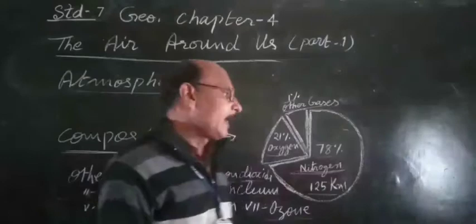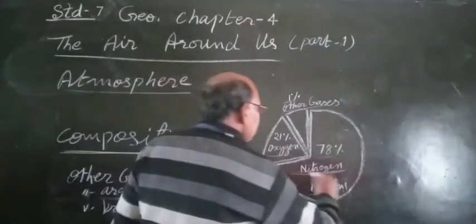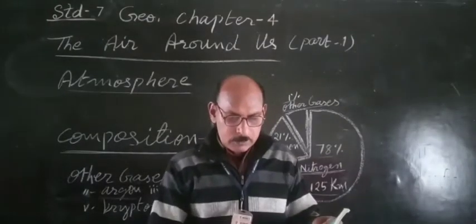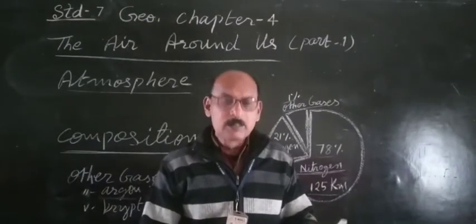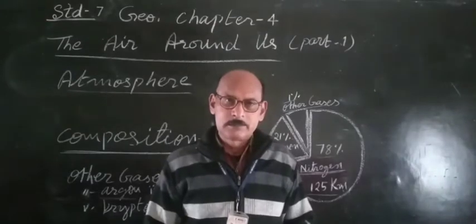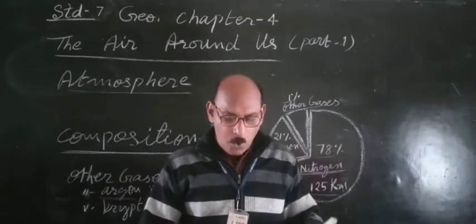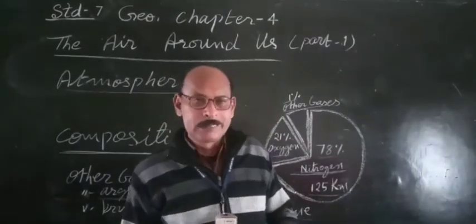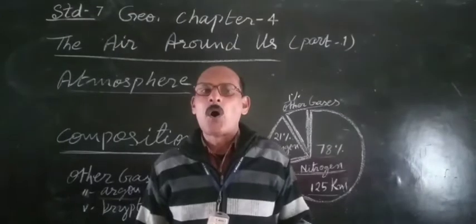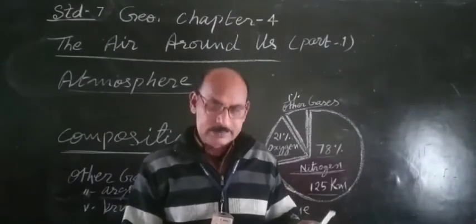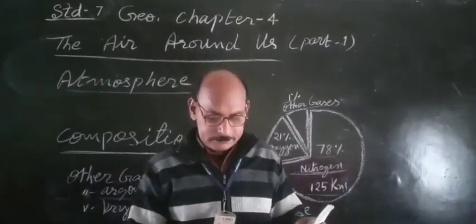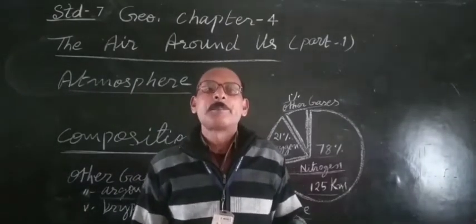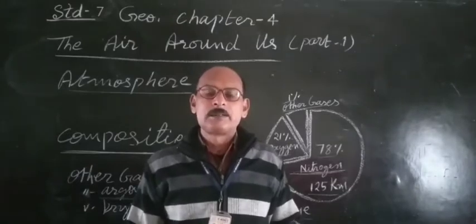Now we'll see the importance of nitrogen. Nitrogen is very important for the plants. Oxygen is very important for the humans and the animals, as we breathe in oxygen and give out carbon dioxide. Carbon dioxide is very important for the plants as they prepare food.